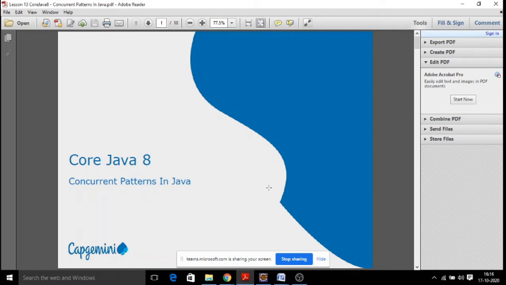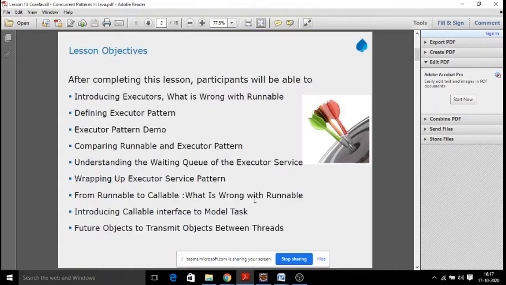The next concept is concurrent patterns in Java. So we have discussed multi-threading. Then there are some newly added concurrent classes we have seen in collections. And then here is concurrent patterns. This feature was introduced in Java 6 itself. So what exactly are concurrency patterns in Java?